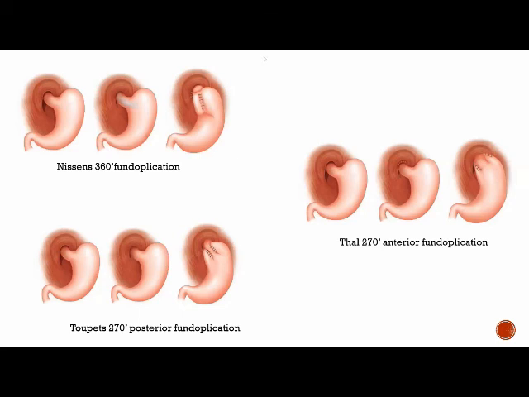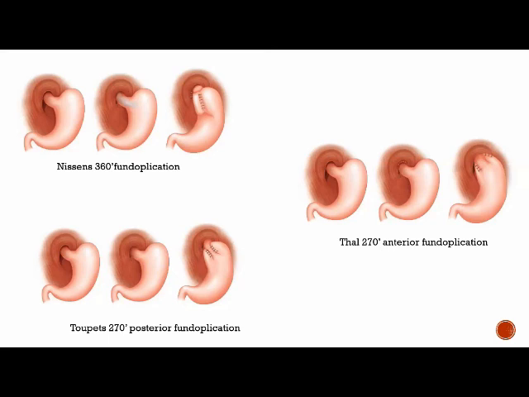I just wanted to say that in neurologically impaired children there will be a lot of retching. Hello, Narendra, you are saying something. Yes, sir.